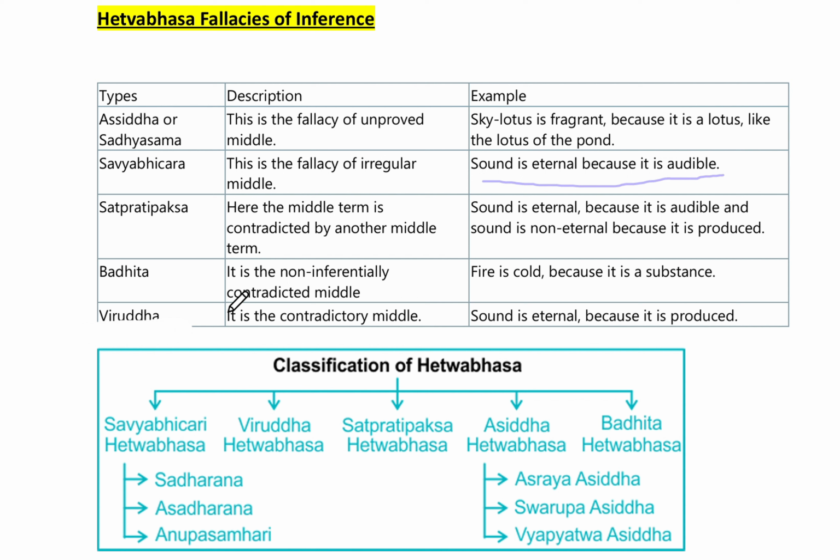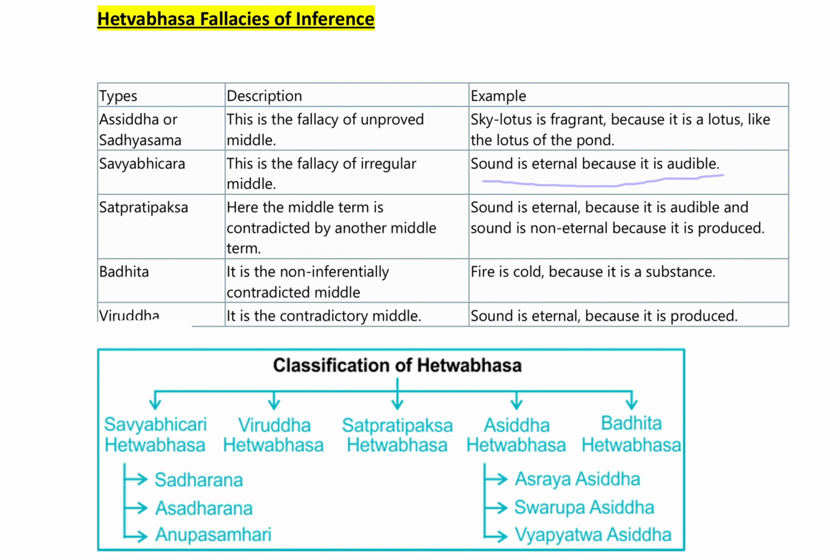Now we will see Viruddha, the last one, the fifth fallacy of inference. It is the contradictory middle term. So this fallacy is always contradictory in nature. Let's see the example of it: sound is eternal because it is produced. So this is a contradictory middle term.